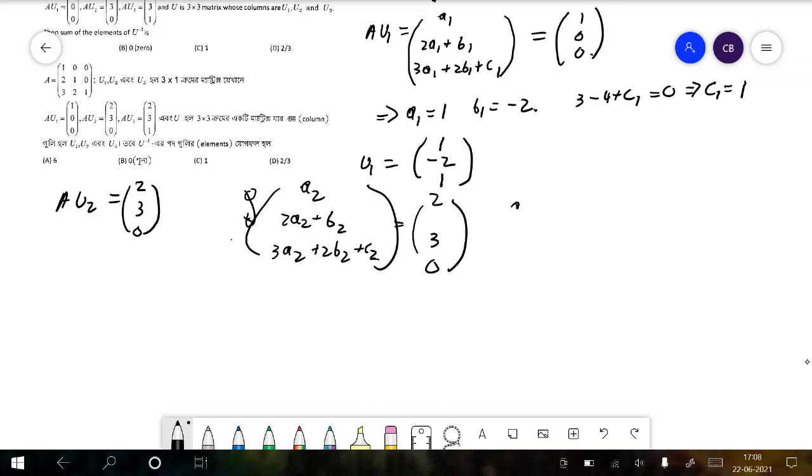Therefore we can say a2 is equal to 2, b2 is equal to minus 1, and c2 is equal to minus 3.